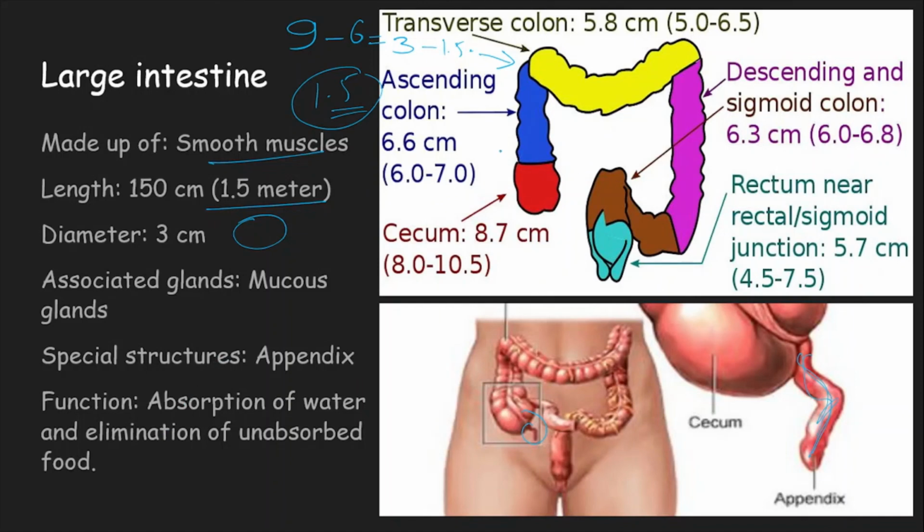Look at this, there are some dimensions given: the cecum is 8.7 centimeters, the ascending colon is 6.6 centimeters, the transverse colon is 5.8 centimeters, the descending colon is 6.3. This part is the sigmoid, which is this S-shaped curvature. The rectum is 5.7, and finally the anal opening.